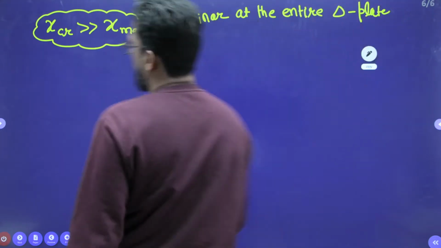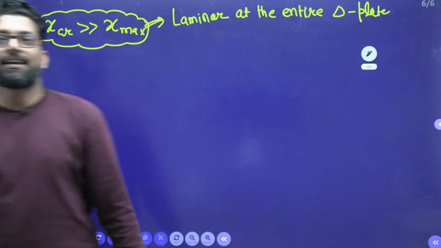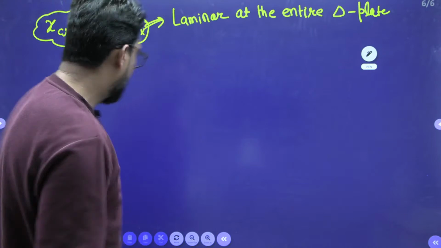Yes or not? That means the flow is laminar at the entire plate.